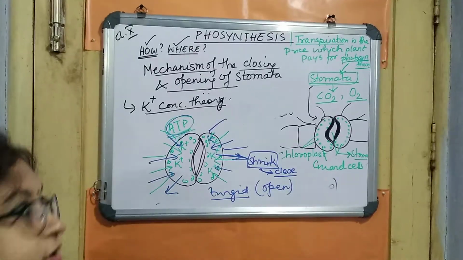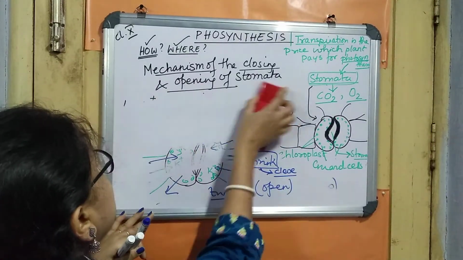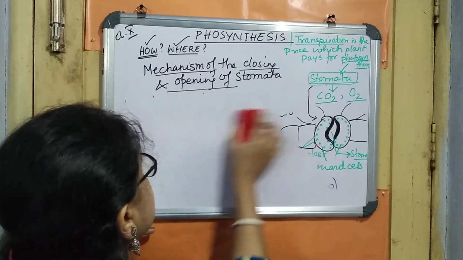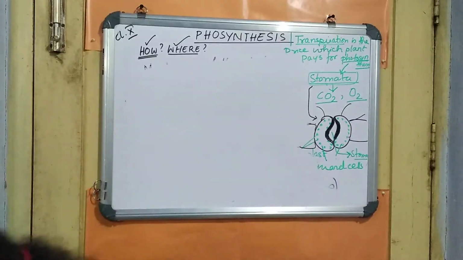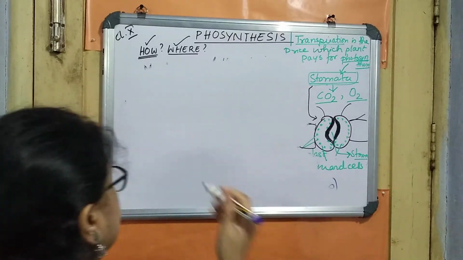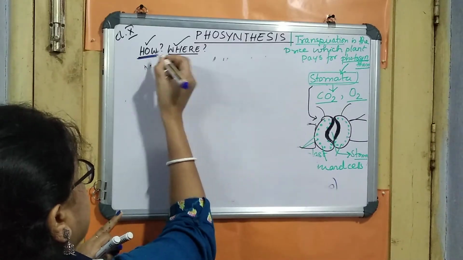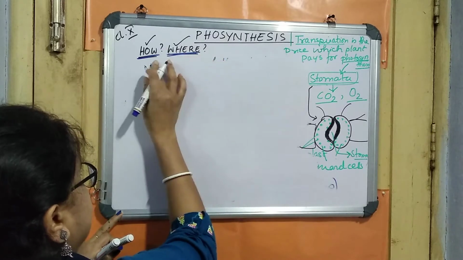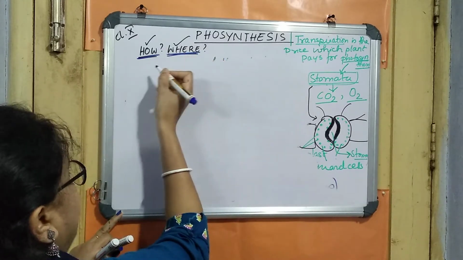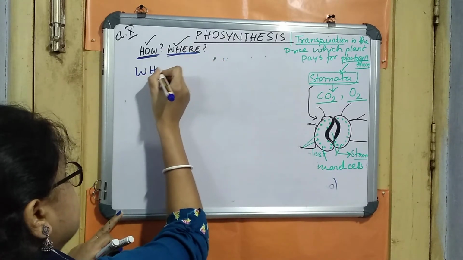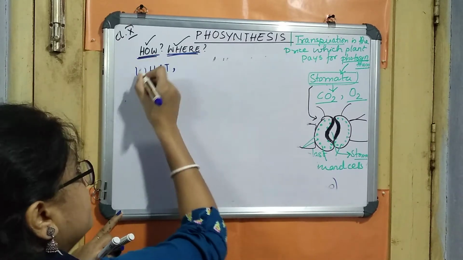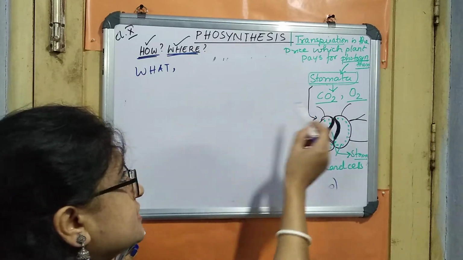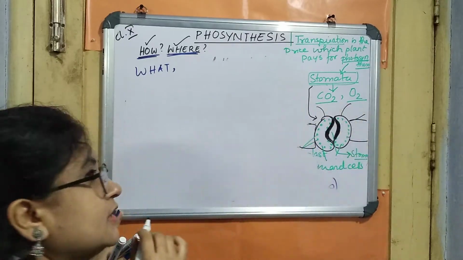So if we gather how much we have learned, I think it is very clear what things we have learned from the beginning. That is how it has taken place, where it has taken place, and what photosynthesis is, that also we got the answer, right? And how the photosynthesis process is involved along with the opening and closing of the stomata, right?